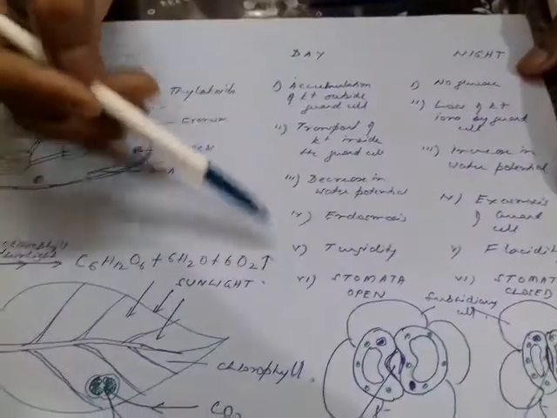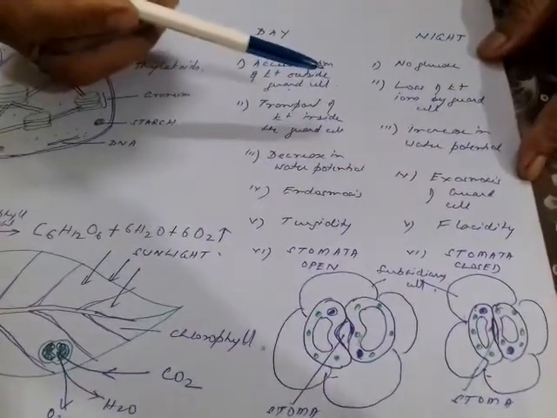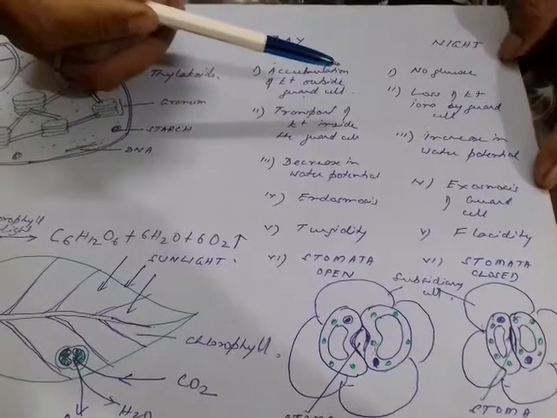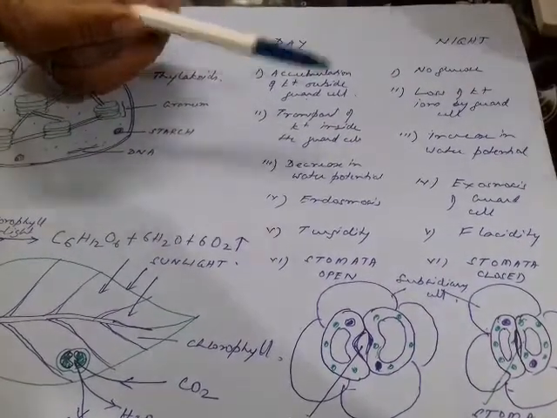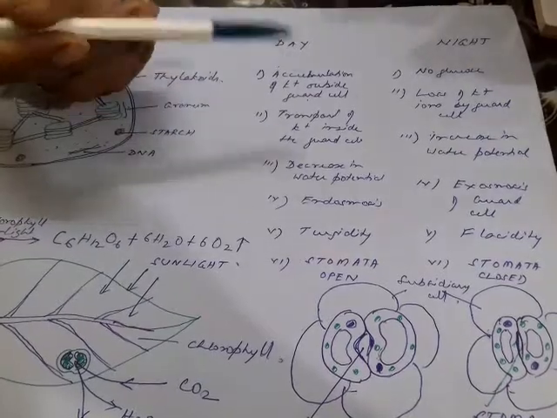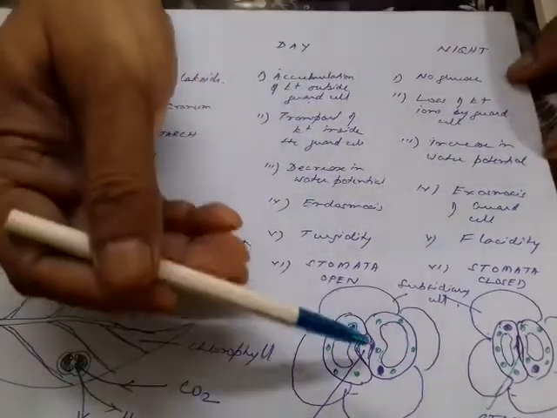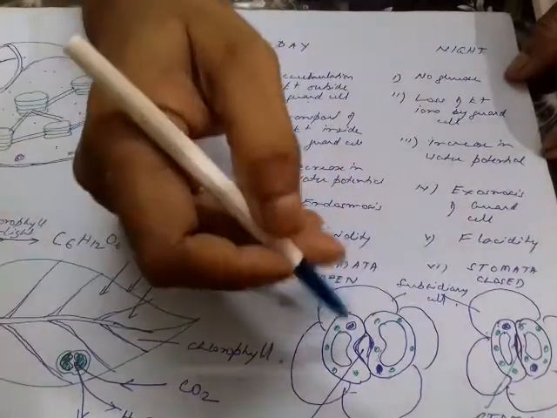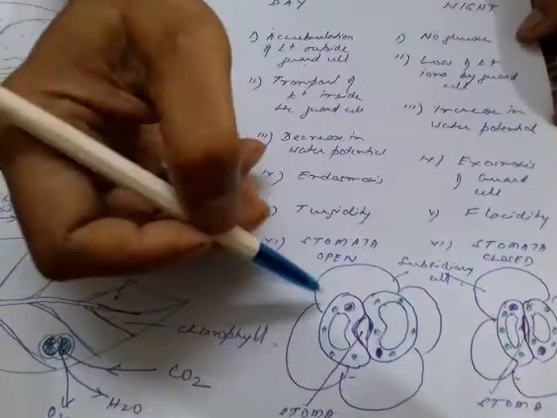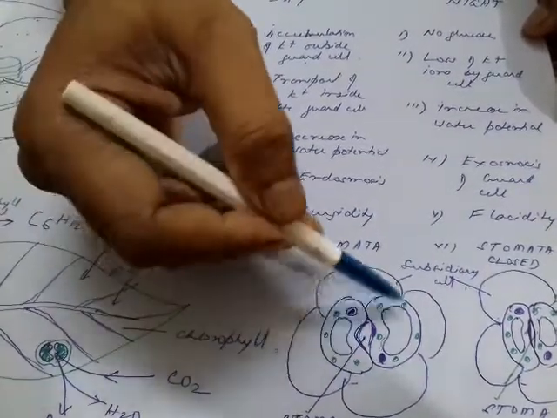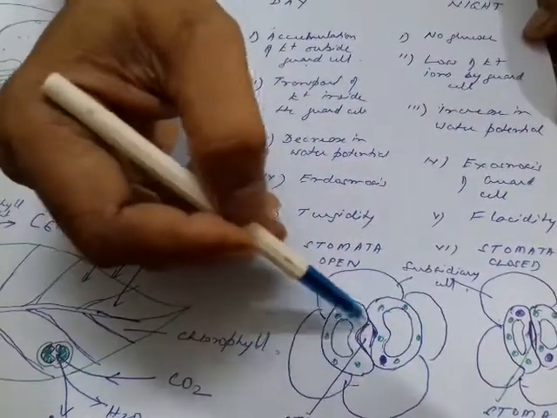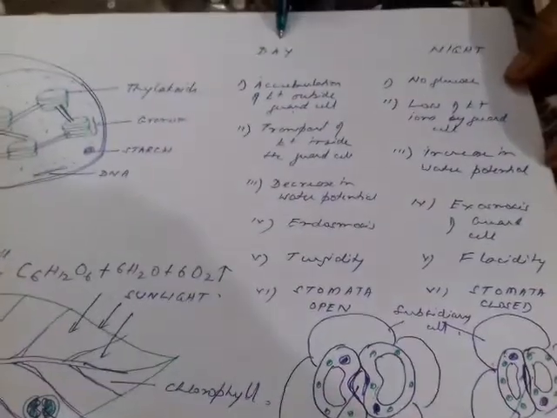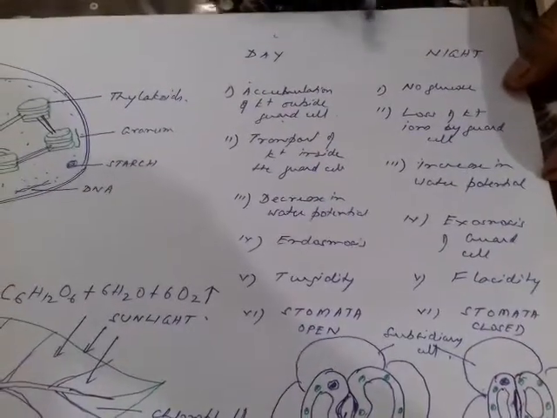Now another thing which we are going to discuss today is how the stomata are regulated. The opening and the closing of the stomata is regulated. Now there are two theories. One is the classical theory, and another theory involves the accumulation of potassium ions inside the cell. So here you have it shown in two points. One is day, another is night.